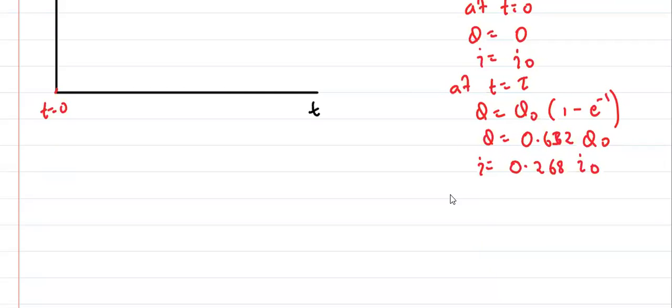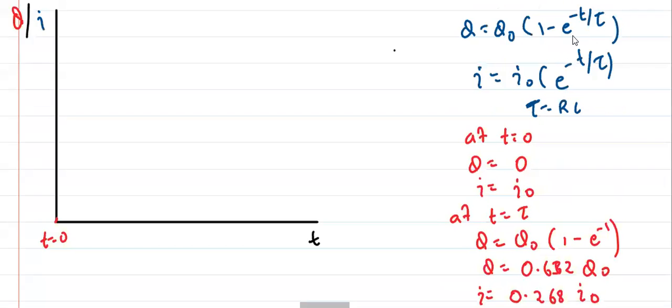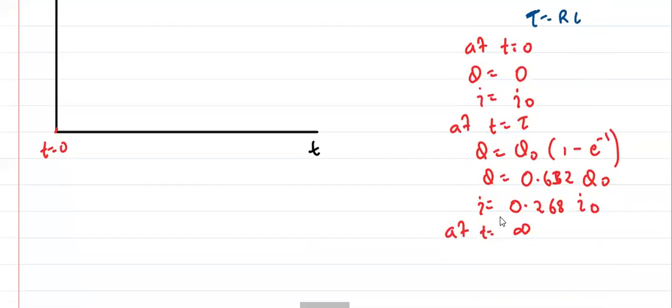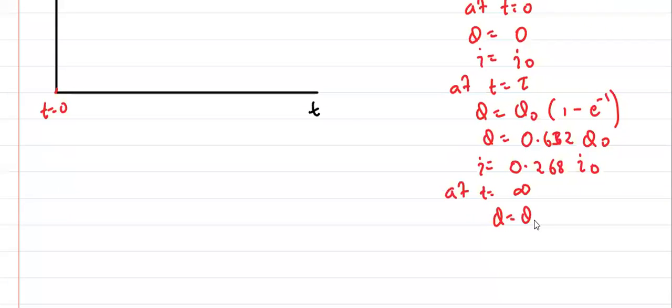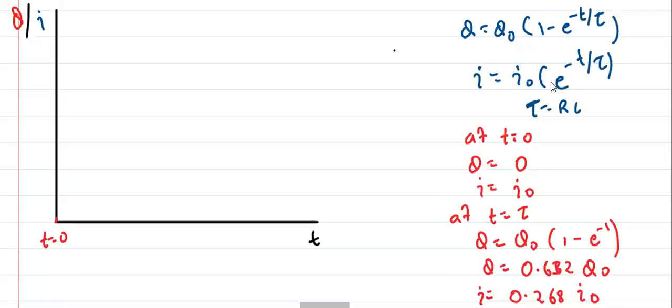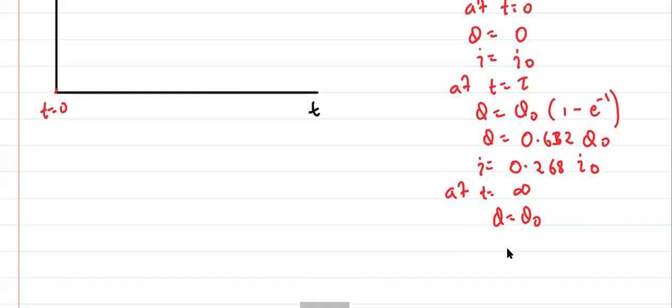Now at t is equal to infinity, tell me, what will happen at t is equal to infinity? It will become 1 by infinity, so it is 0. So at t is equal to infinity, Q will become Q naught, and I will become 0. So we have 3 points, right?